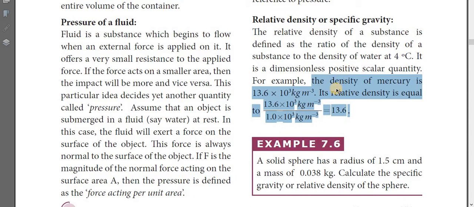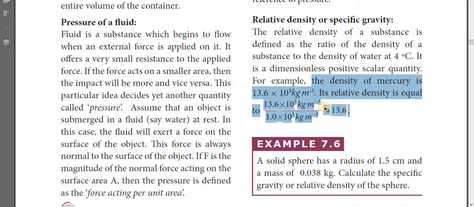Relative density, this point is very important, children. Please note it down. The density of mercury is 13.6 into 10 power 3 kilogram per meter cube.